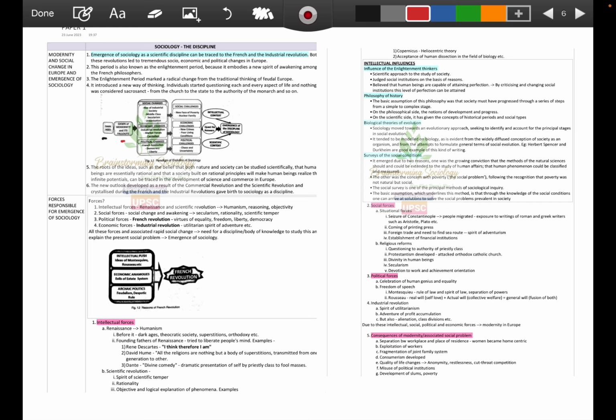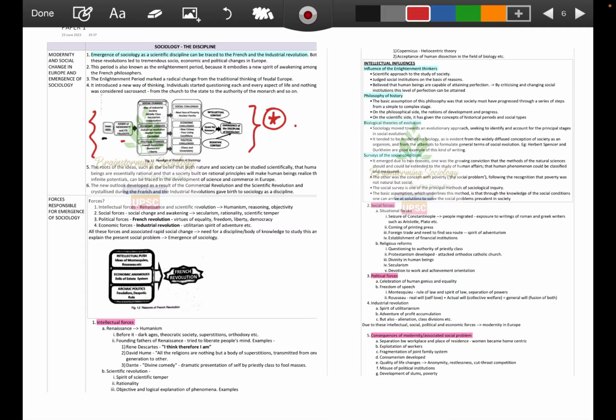dawn of modernity and its fallout, the social changes that had come out in the chaotic society. There was much haphazardness, feudalism was there, the rise of the church, the fall of the church, and then the modern social ideas that emerged. This diagram shows everything, and it is a very important diagram to show how modernity emerged in Europe, right? So the social context of that time helped in the emergence of sociology, or rather it gave birth to sociology. How the questions were being answered, how the chaotic society came to stability with the help of the emergence of the discipline of sociology, which was studying in and around that.